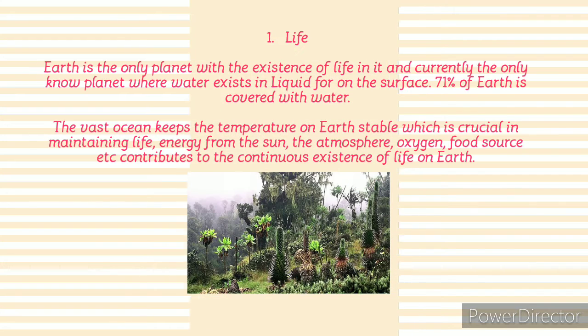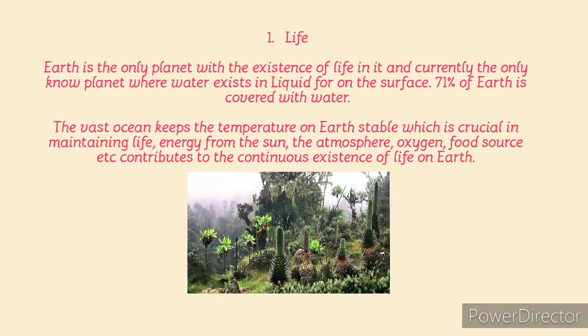At number one, we have the existence of life. Earth is the only planet that is known to support life in our solar system, and currently the only planet where water exists in liquid form on its surface. 71% of Earth is covered with water. The vast ocean keeps the temperature on Earth stable, which is crucial in maintaining life. Energy from the sun, the atmosphere, oxygen, and food sources also contribute to the continuous existence of life on Earth.